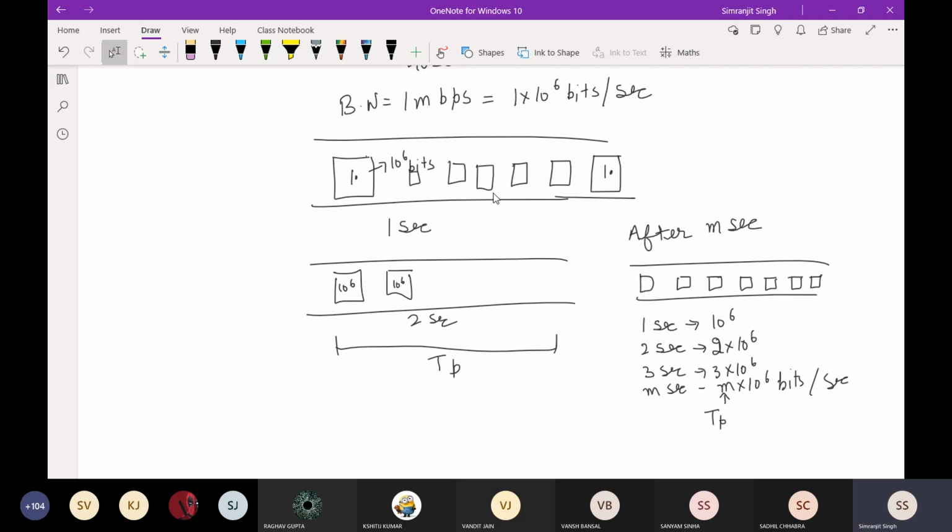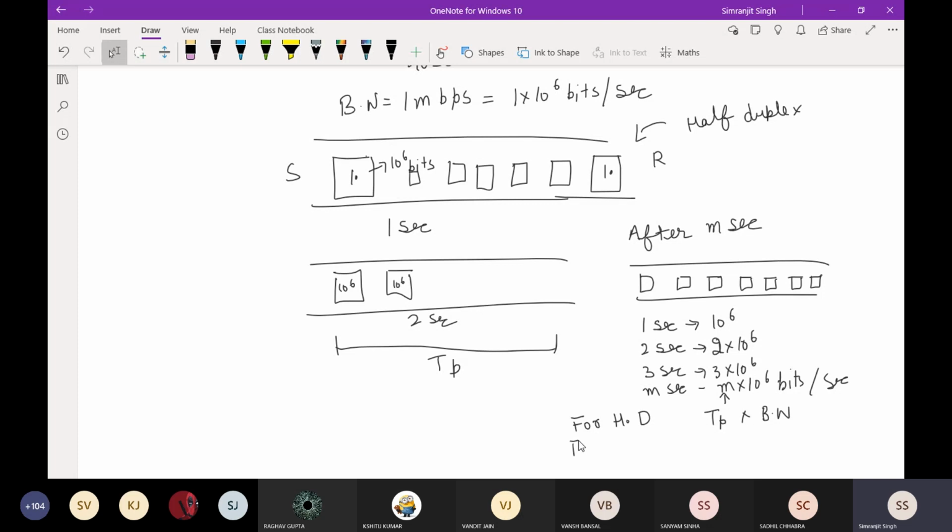When you take a snapshot of it, it will be propagation time into the bandwidth of the channel. I'm only talking about when the channel is half duplex, meaning either a sender can send a communication to a receiver, or a receiver can send a communication towards the sender. That is the capacity of a channel for half duplex.